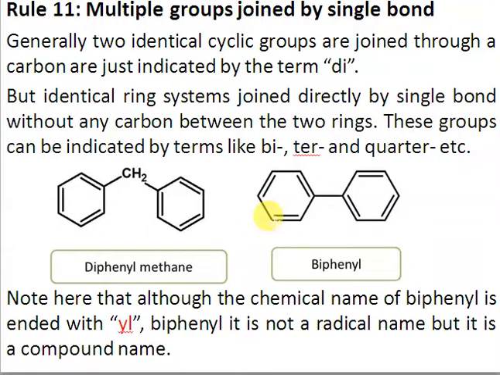But if the 2 benzenes are attached through a single bond and there is no carbon between the 2 benzenes, then we use biphenyl, right? Although the word ends with yl, it's not a radical, but a compound name. So whenever you have biphenyl, it means that there is no carbon between the 2 benzene rings and the 2 benzene rings are joined by a single bond.